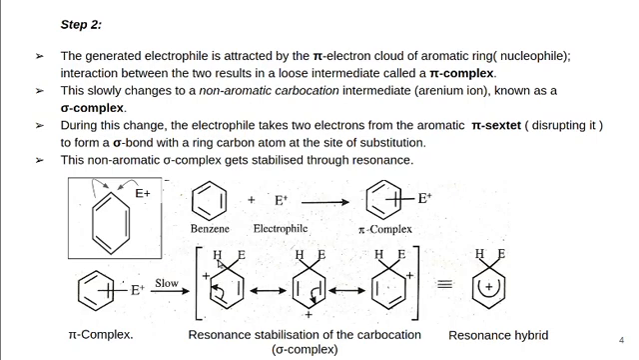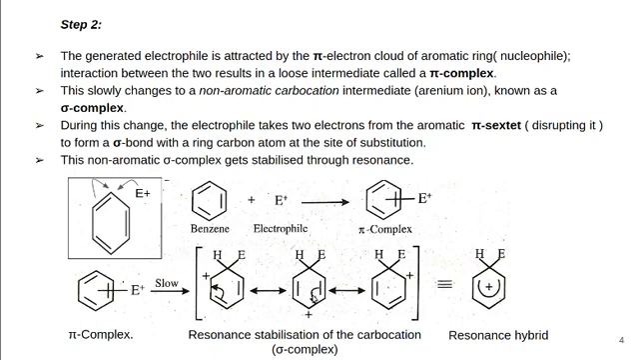This carbon will have a hydrogen atom and an electrophile. Then this carbon will have a positive charge. So the pi complex slowly changes to the sigma complex. Then this electron pair will shift to this carbon, this bond. Then there will be a formation of a new double bond here. Then this carbon will get a positive charge.